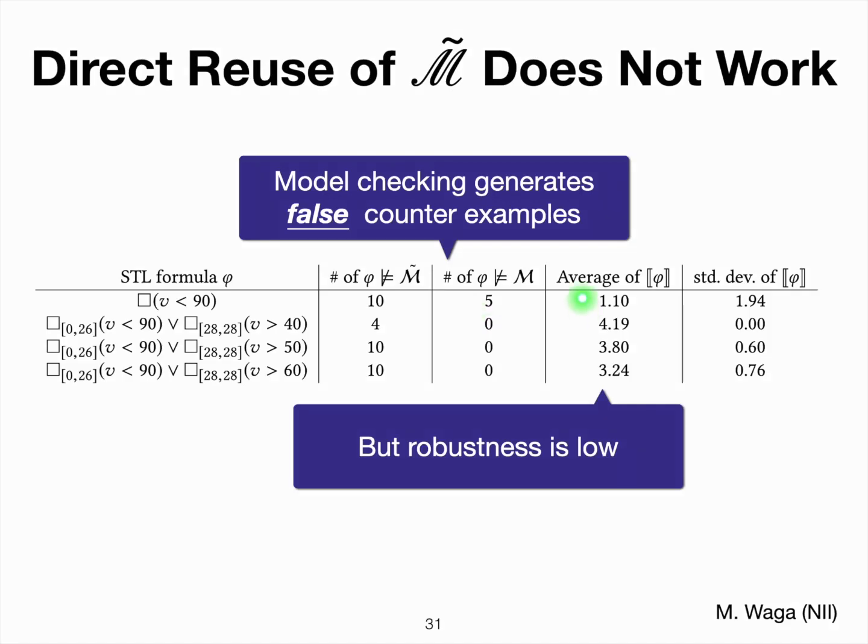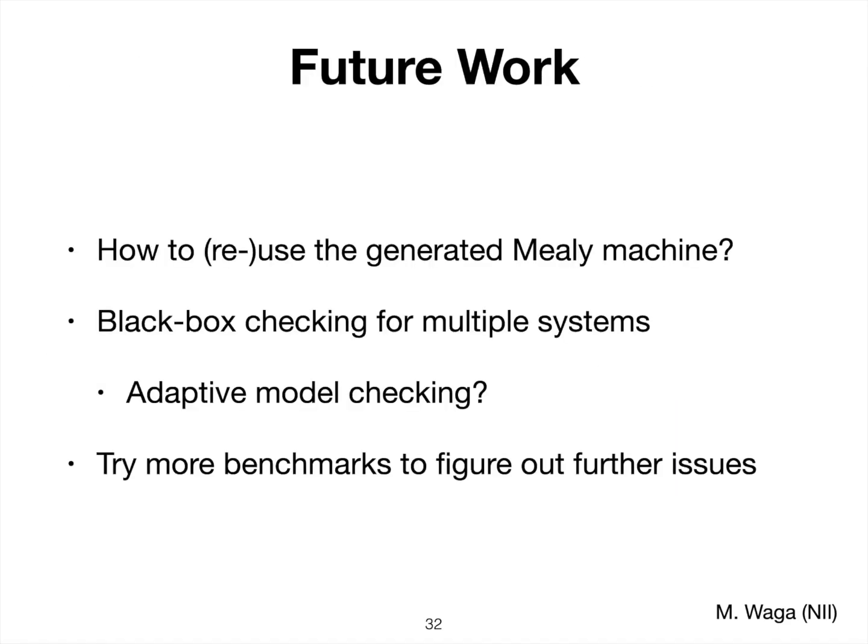But we also observed that the average robustness is really small, for example 1 or 2 for these, while, for example, here we see that the thresholds are 90, 60, 50, 60. We can say that this robustness is really small. So maybe we can exploit this information next time. But this is still something unclear for us.